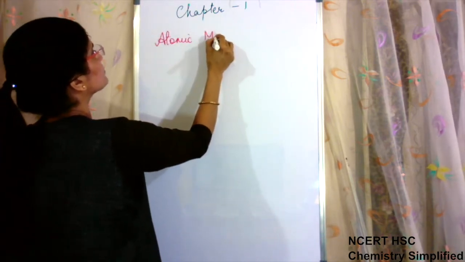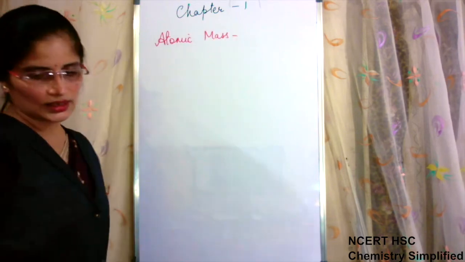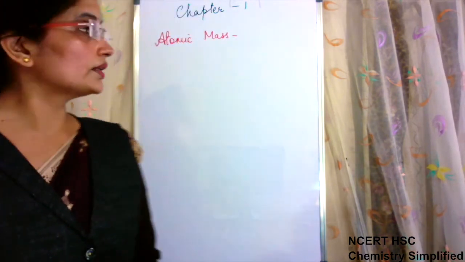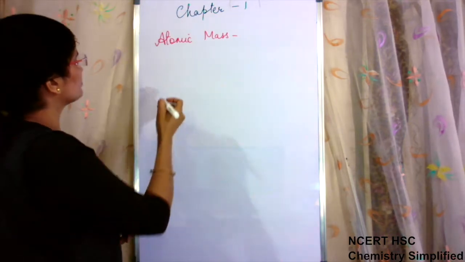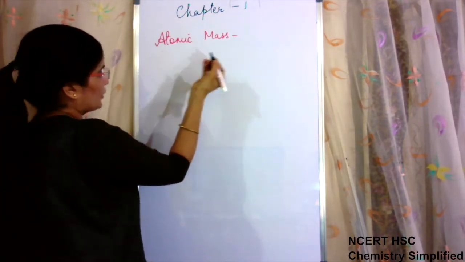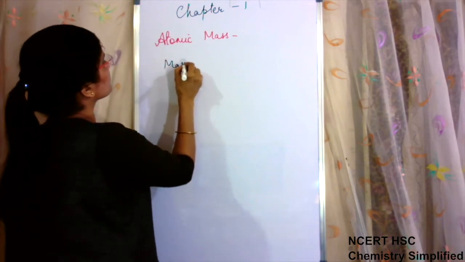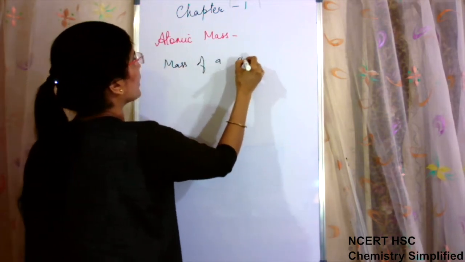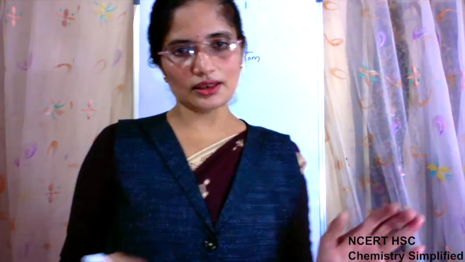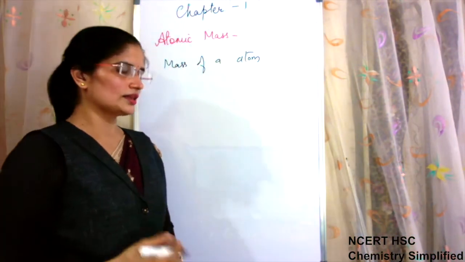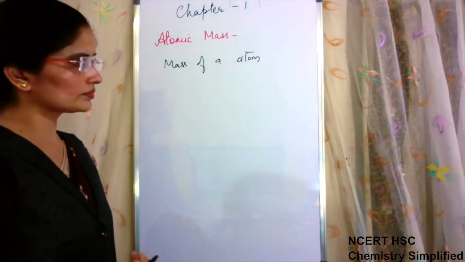Atomic mass. Okay, then when we talk about atomic mass, what actually is atomic mass? Atomic mass means mass of atom. Mass of an atom is known as atomic mass. Again, it is the recalling of the previous things which we have already studied.